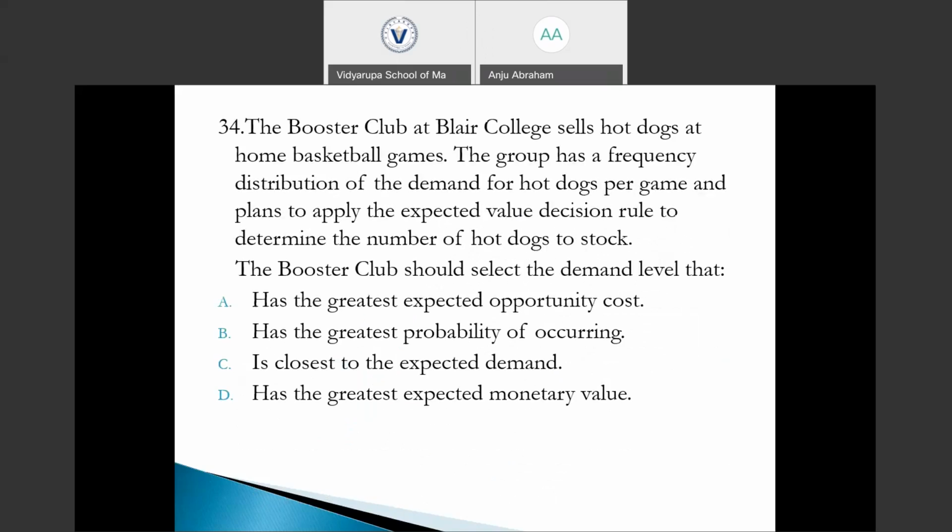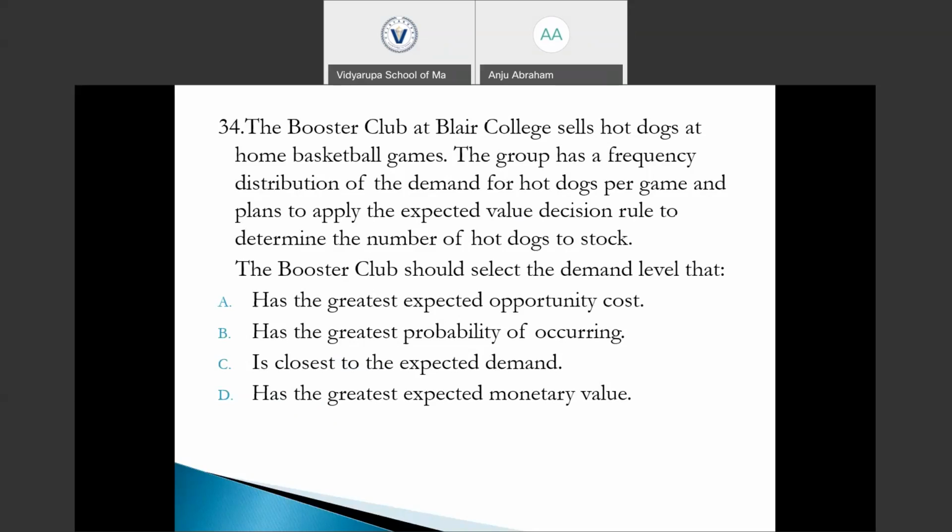The Booster Club at their college sells hot dogs at home basketball games. The group has a frequency distribution of the demand for hot dogs per game and plans to apply the expected value decision rule to determine the number of hot dogs to stock. Which demand level should the Booster Club select among the four options?